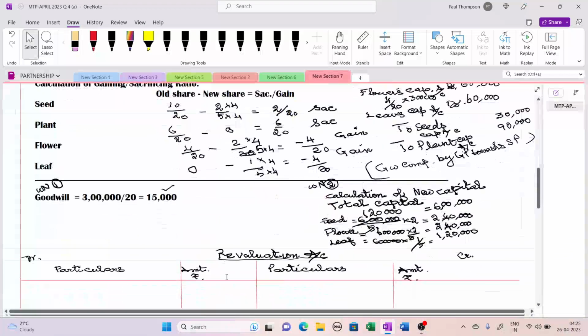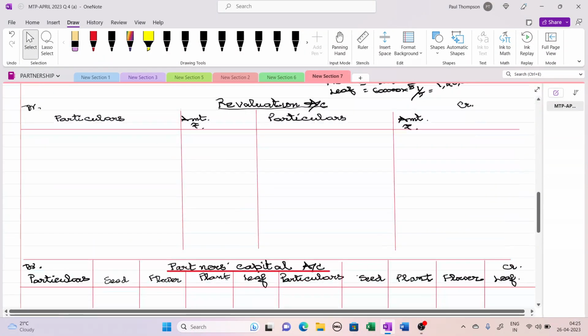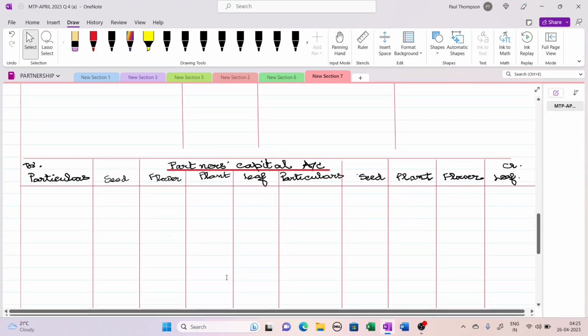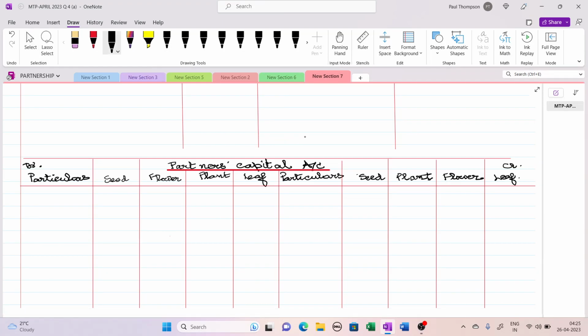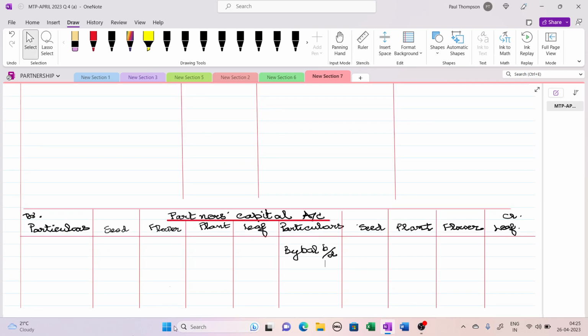You have to open all the accounts at a time: revaluation account, partners capital account and your bank account. So first I am writing partners capital account. In the balance sheet we are given the balance, balance brought down. So what is the capital given?